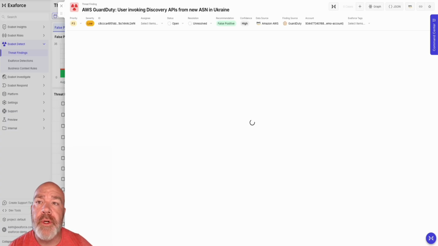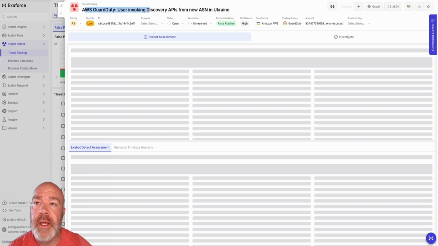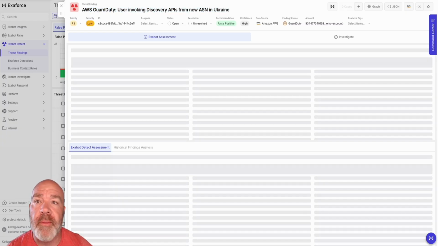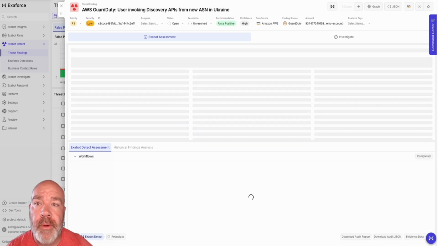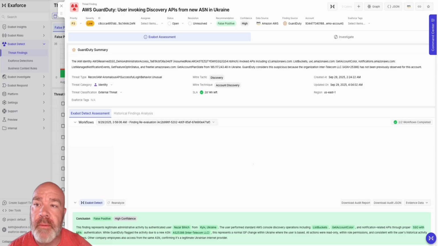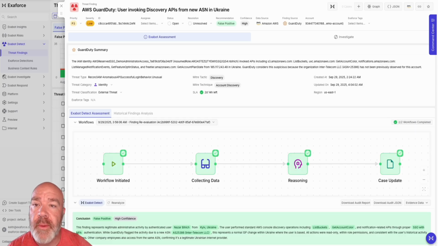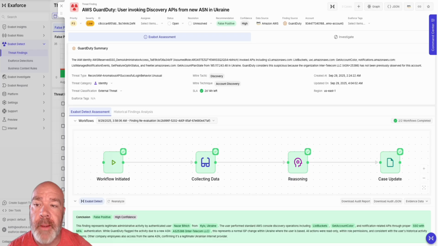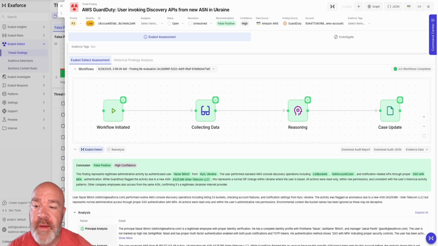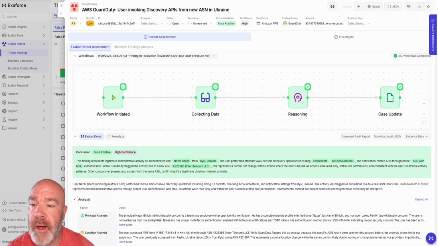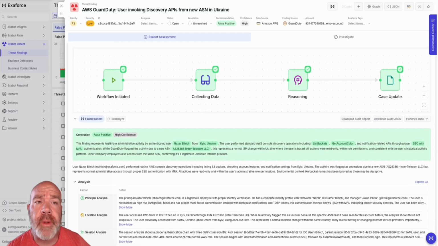Just like I was showing in the previous one, you're going to get the generic naming from the source itself. So this one came from GuardDuty, discovering APIs from new ASN in the Ukraine. What we're greeted with is all of the description, things that we saw impacted here in the GuardDuty summary, and then everything that we discussed before, where we're saying, hey, we looked at it. This looks like legitimate activity from a user in your environment.